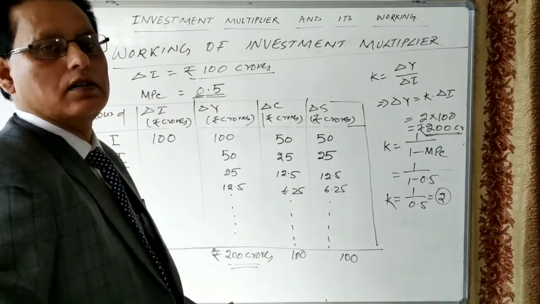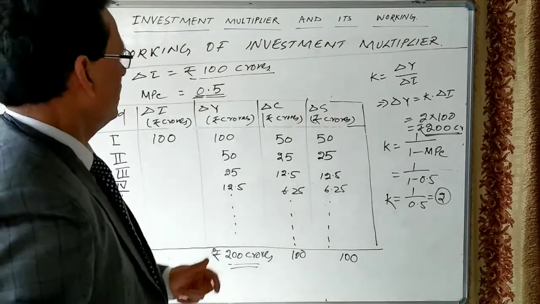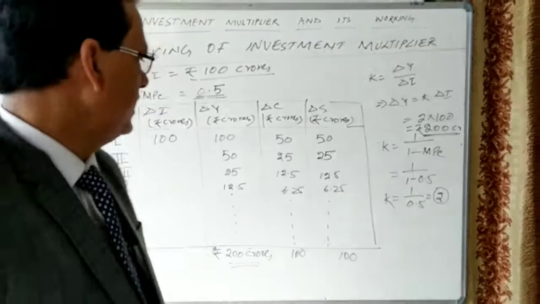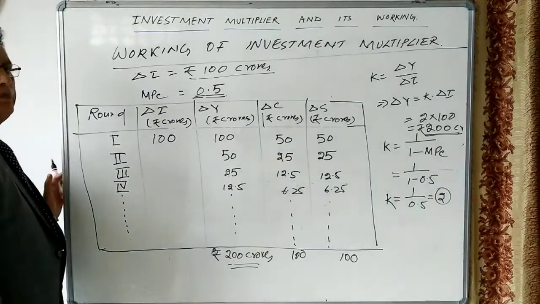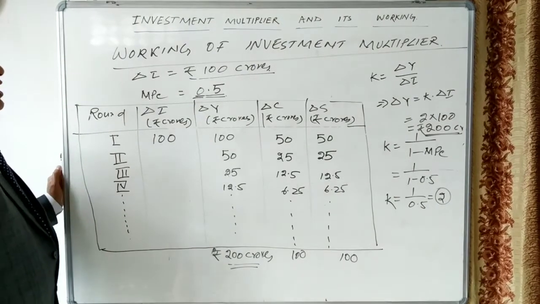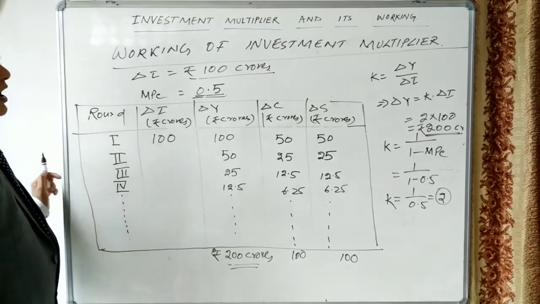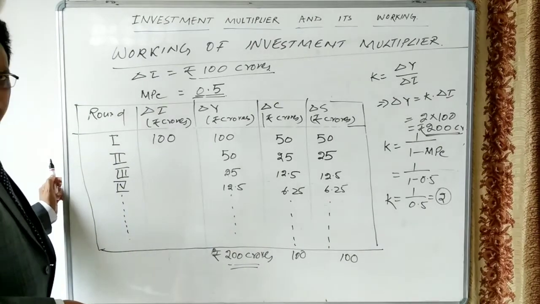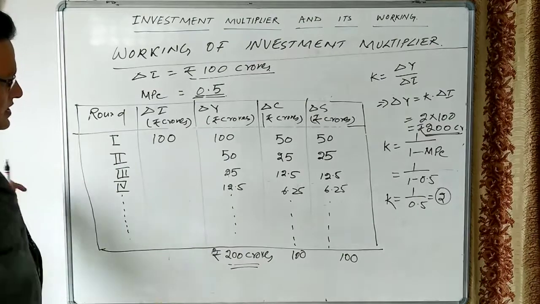This is the working of the investment multiplier. I think it is clear to all of you. We can also explain this by taking a diagram.